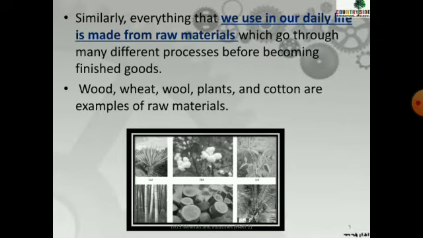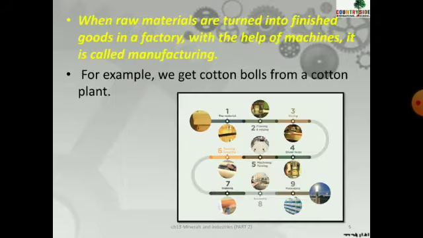There are different things like wood, wheat, wool, plants, and cotton which are the examples of raw materials. If we talk about wheat, wheat is first harvested. We all know that, right? So, instead of chapati or roti, can we directly eat the wheat? No, we cannot, right? We have to process the wheat which is harvested first, then it is converted into flour, then we use it to make roti or chapati, right? So these are the different examples of raw materials.